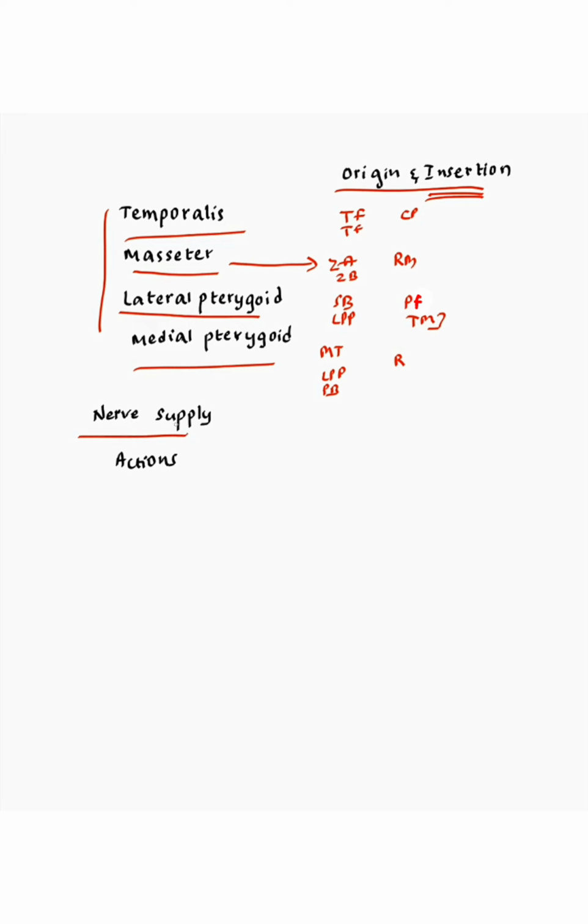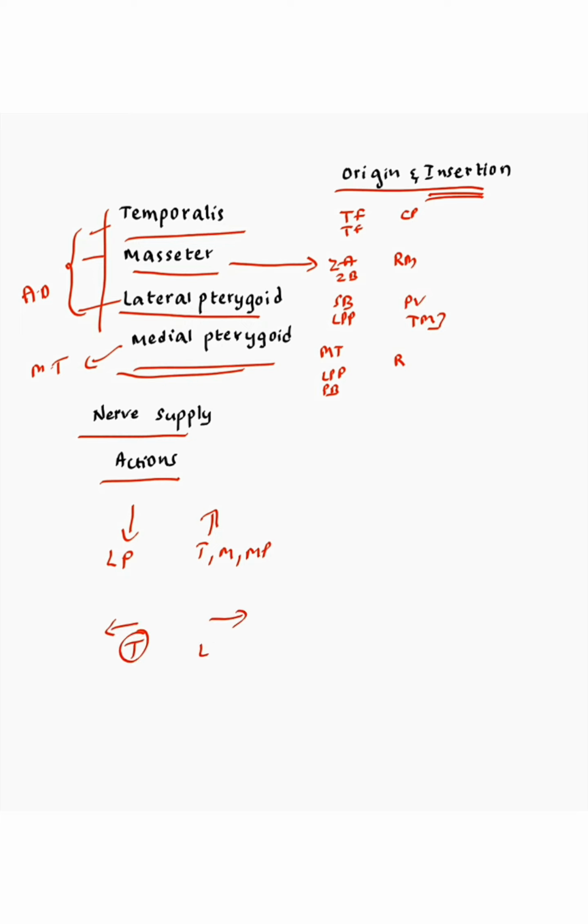Let's see now the supply. Temporalis, masseter, and lateral pterygoid are supplied by branches that arise from the anterior division of the mandibular nerve. Medial pterygoid is supplied by a branch that arises from the main trunk of the mandibular nerve. Next, actions. The only muscle that causes depression of the mandible is the lateral pterygoid. Elevation is caused by temporalis, masseter, and medial pterygoid. Retraction is caused by posterior fibers of temporalis. Protrusion is caused by lateral pterygoid, medial pterygoid, and superficial fibers of masseter.